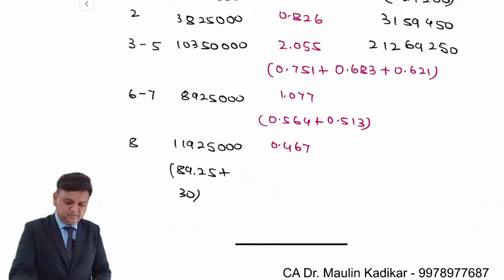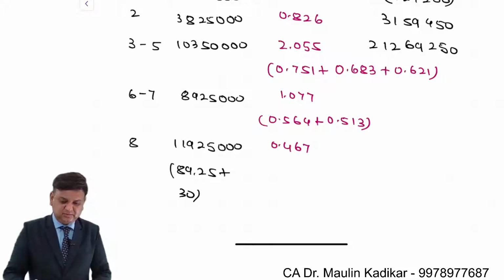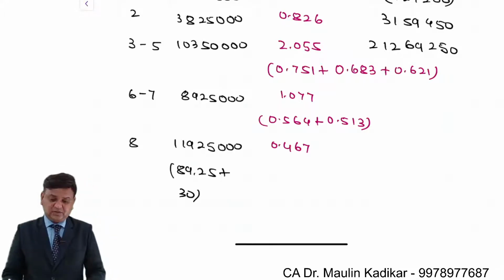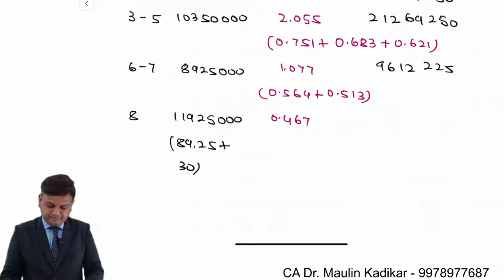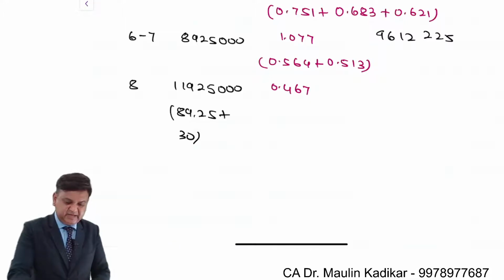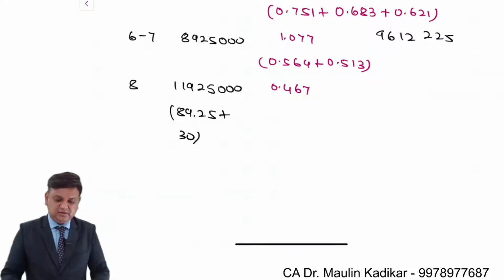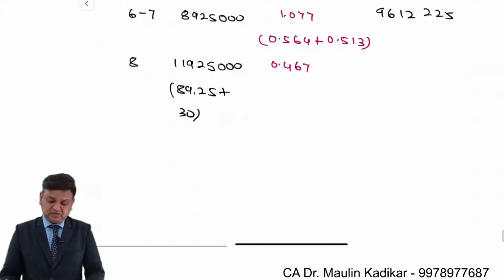89,25,000 into 1.077. 96,12,225. 1 crore 19,25,000 into 0.467. 55,68,975.